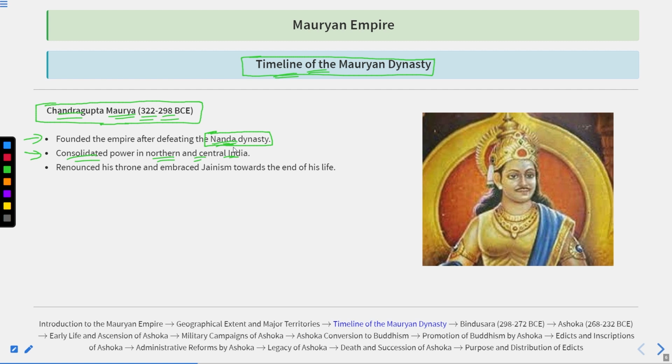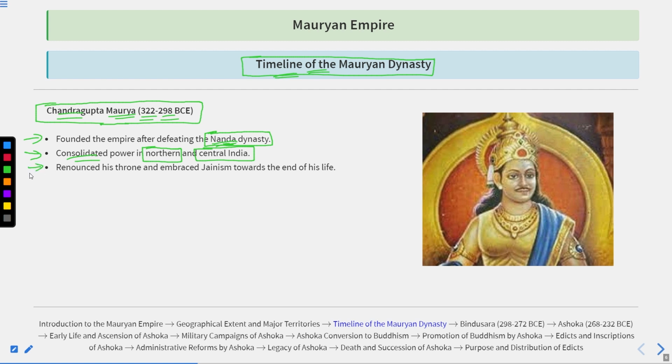That's why, when Chandragupta Maurya came to power, the first task was to consolidate power in northern and central India so that internal attacks could be checked and the outer territories fortified, so that outsiders could not easily enter India.